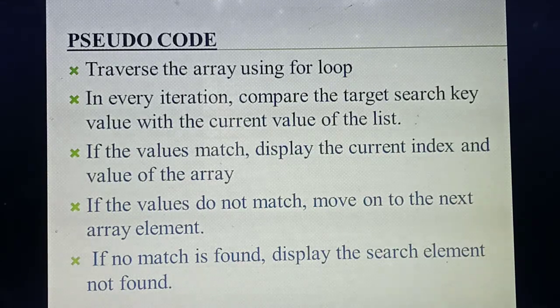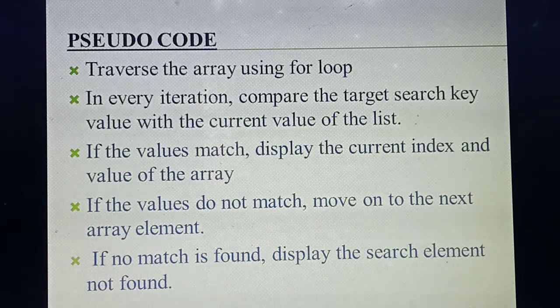Pseudocode is nothing but just like a procedure. What you are going to do in the algorithm, the same you need to write in pseudocode. Understood? Okay. So what's the first point? Traverse the array using for loop. What do you mean by traverse? You are going to travel in the array or you are going to search the elements in the array.